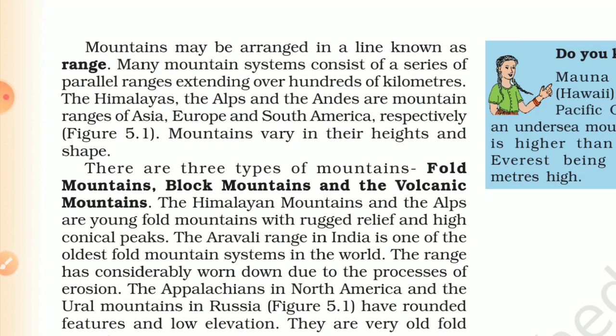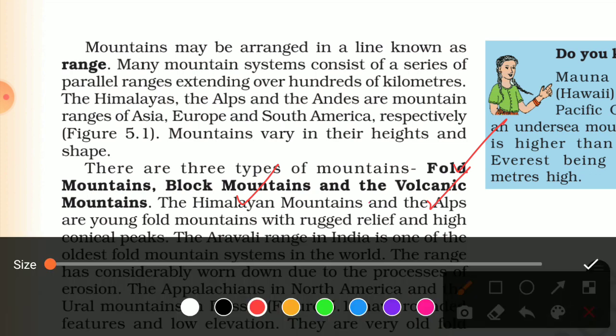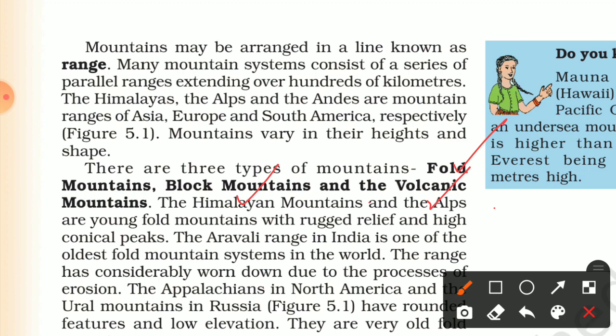There are three types of mountains. As I told you, we will read about the three types of mountains. First is fold mountain, second is block mountain, and third is volcanic mountain. In the names, you will see why the name is fold mountain, block mountain, or the last one, volcanic mountain.